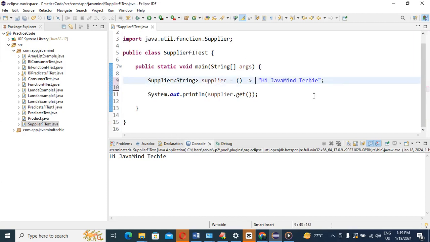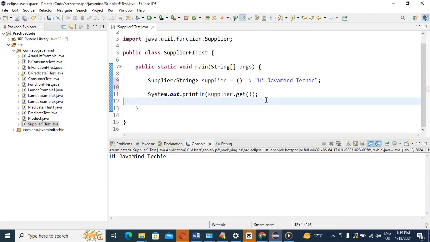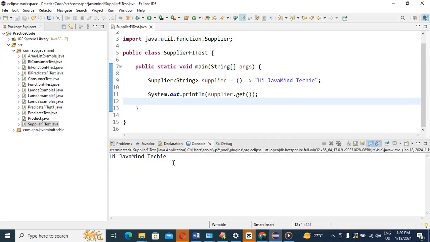Come here. Yes or no? You know very well, this is our optimization, right? You can optimize the code in that way as well. Already I mentioned, with only one statement, no need for the curly brackets, right? No return type, yes or no? Now run the application and see the result. Is it coming as per expectation or not? See, coming or not? Yes or no? It's coming as per our expectation.